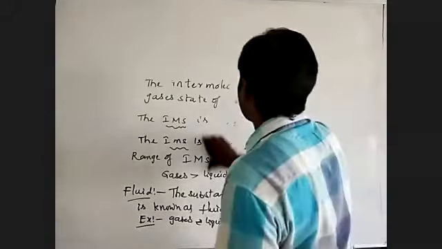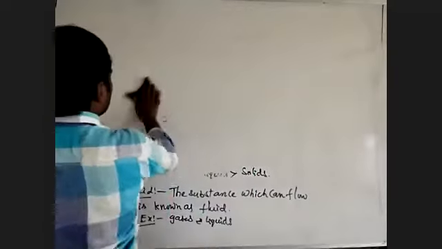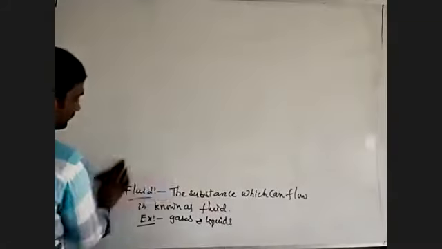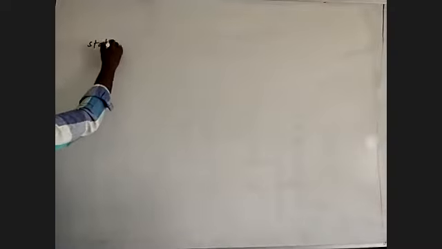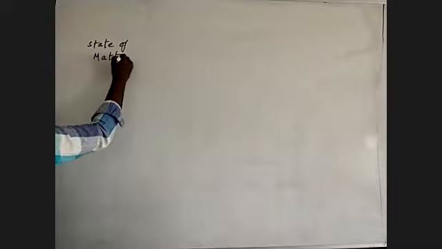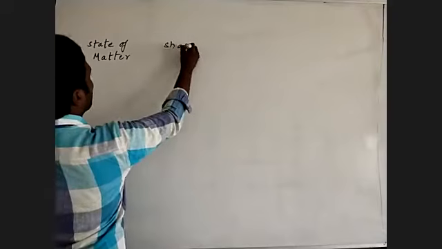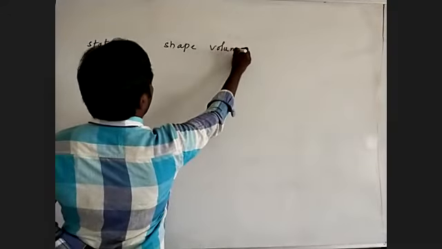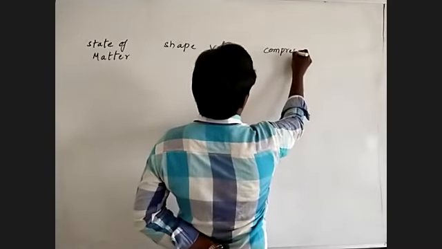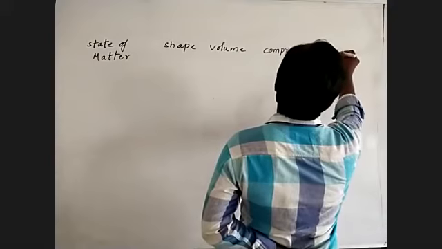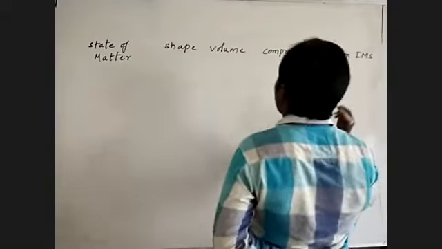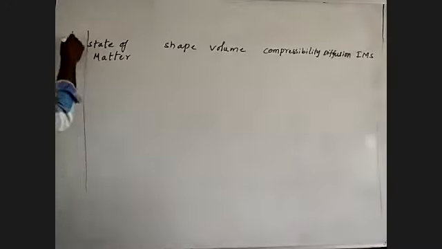The columns are: state of matter, shape, volume, compressibility, diffusion, intermolecular space.